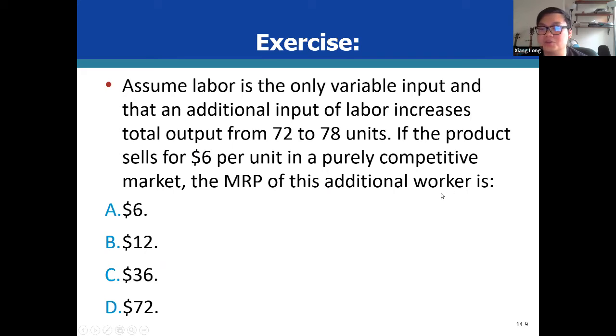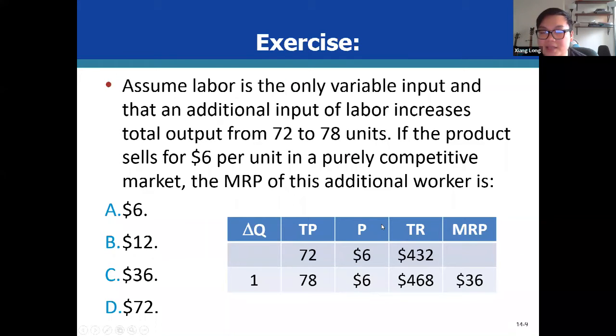So this additional worker, we already know this is asking about hiring one more worker. So we know that the change of labor is equal to 1. We only need to find out what the change of total revenue will be. How are we going to calculate that?